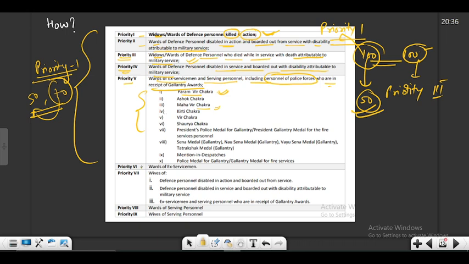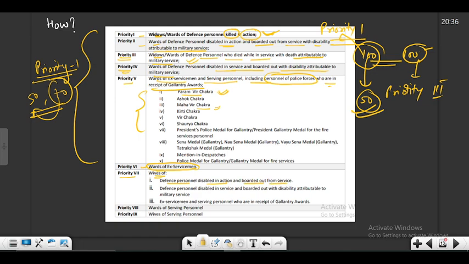Then we have priority 6, where we have wards of ex-servicemen. So all the ex-servicemen of the defense forces are included in this category. So their children will fall under this category. That is priority 6. Then we have priority 7, where we include wives of defense personnel disabled in action and